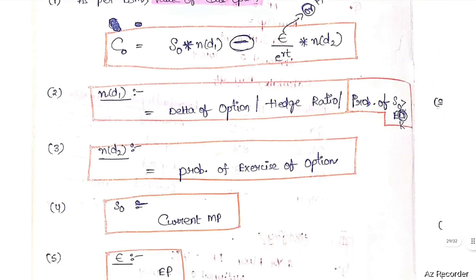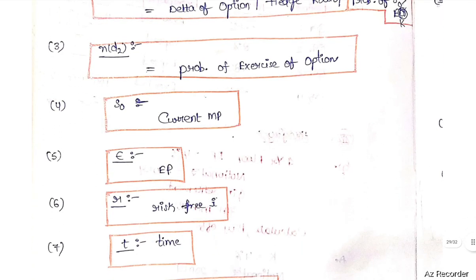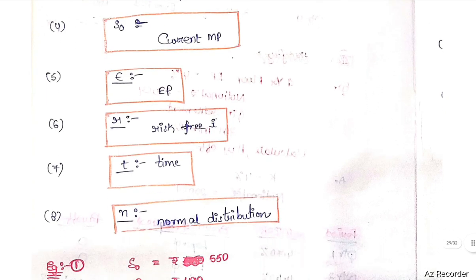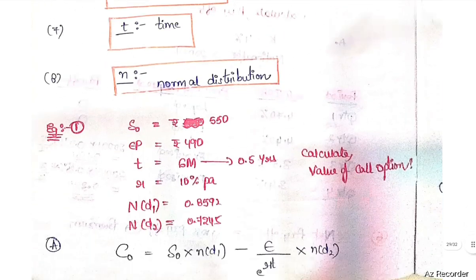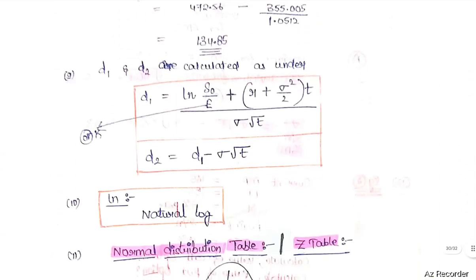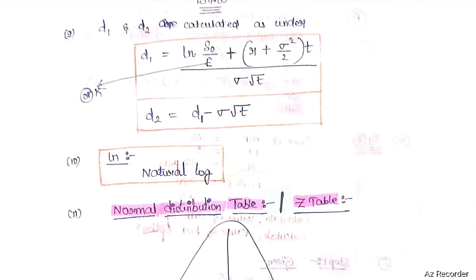S0 means current market price. E means exercise price. R means risk-free rate of return. T means time. N means normal distribution. So C0 equals S0 into N(d1) minus E or K divided by e to the power RT into N(d2). How to calculate d1? d1 equals natural log of S0 divided by E plus R plus sigma square divided by 2 into T, whole divided by sigma square root T, where d2 equals d1 minus sigma square root T. ln means natural log.